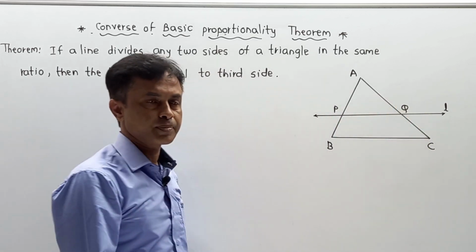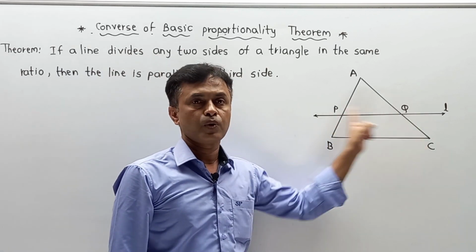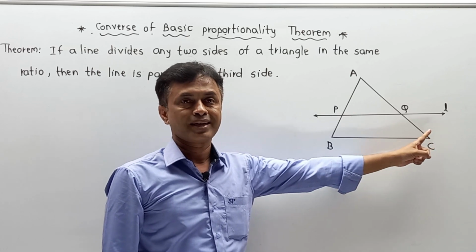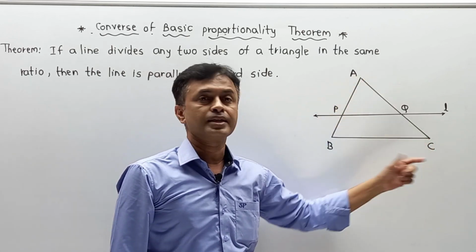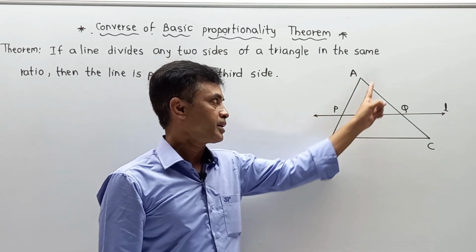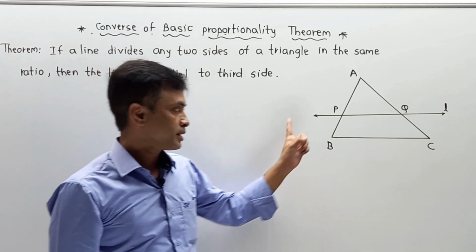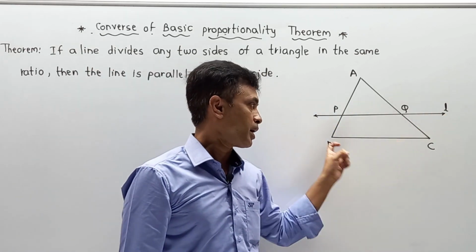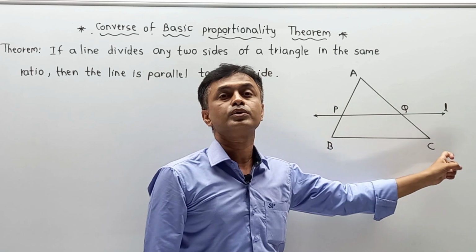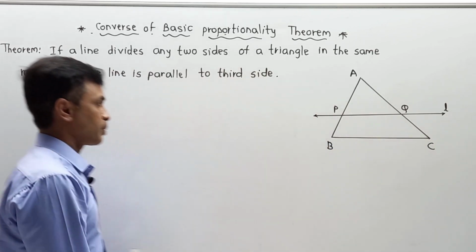They have given that this P and Q, which are part of the line L, divide AB and AC in the same ratio. It means they have given AP upon PB is equal to AQ upon QC. Then prove that this line is parallel to the third side. Means I am going to write given and to prove. So the part is